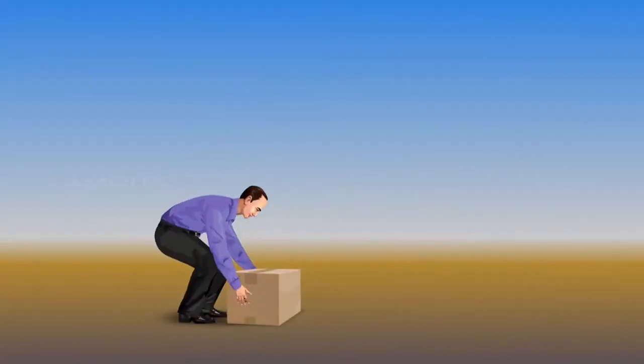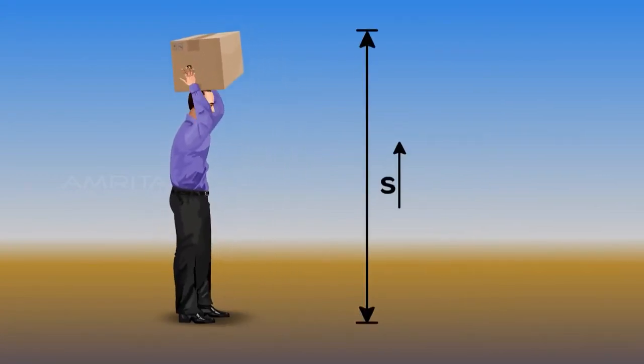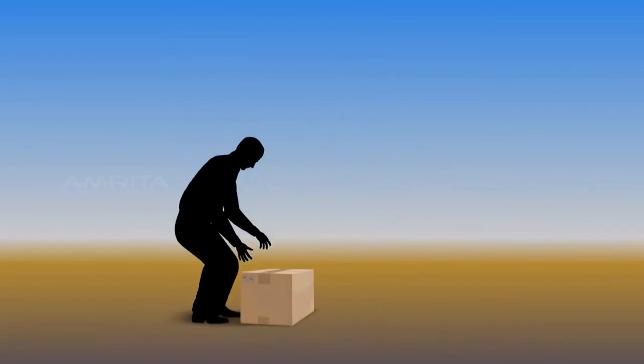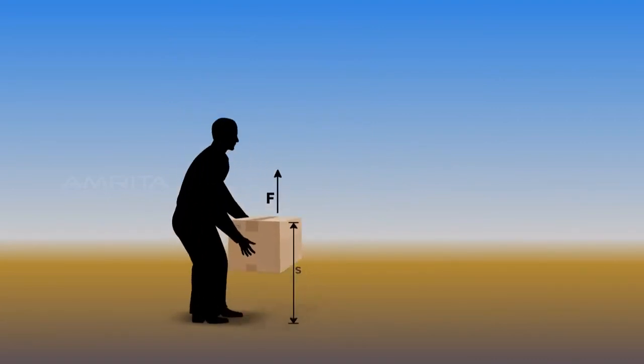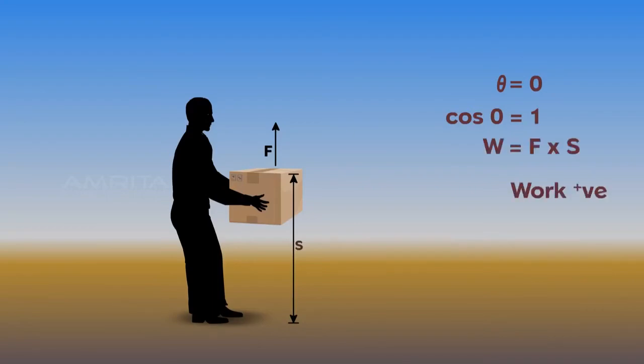Say, a man lifts a load from the ground to place it on his head. The displacement is in the same direction as the applied force, which is upward, while the gravitational force acts downward. In the case of the applied force, the displacement is along the direction of the applied force. So theta will be 0. Since cos 0 is 1, the work done here will be F into S, and the work done is positive.